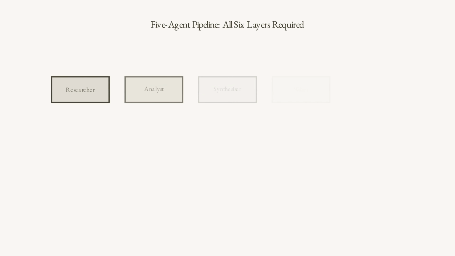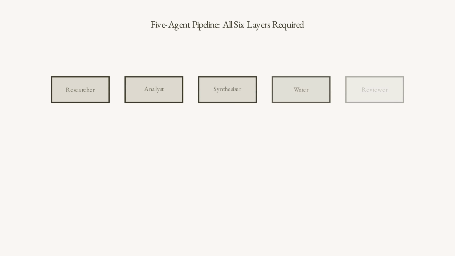A concrete example: a 5-agent customer research pipeline. Agent 1, web researcher, scrapes competitor sites and market reports. Agent 2, analyst, reads researcher output and extracts structured findings. Agent 3, synthesizer, combines findings into a research brief. Agent 4, writer, turns the brief into a deliverable document. Agent 5, quality reviewer, checks the document against requirements.